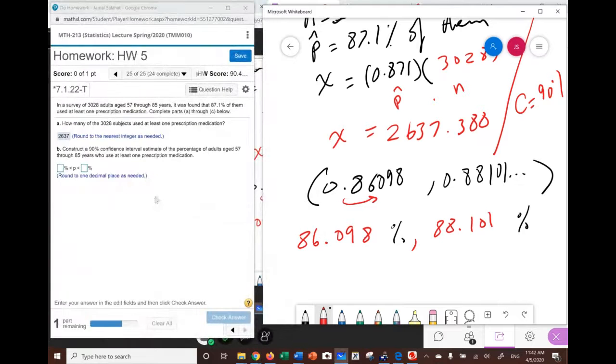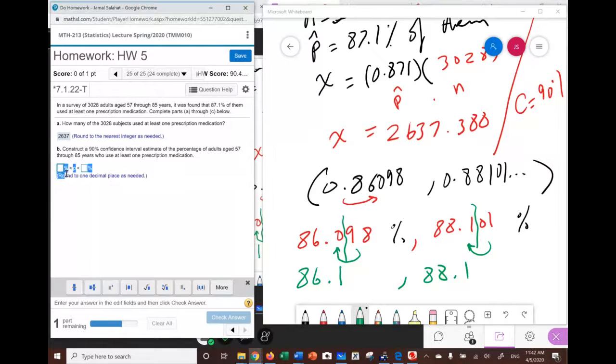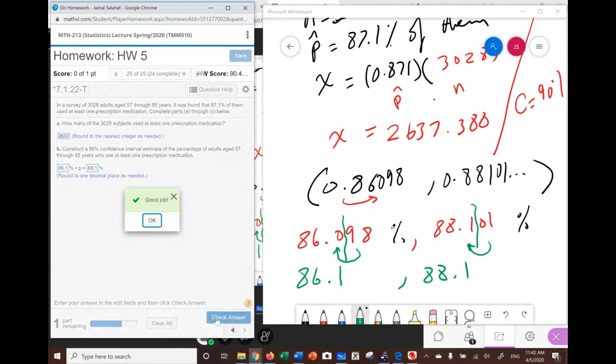The next step is they tell us to round to 1 decimal place. But notice first that you have to write it as a percent first, then you come and round to the 1 place. So this is going to be 86.1, and this will be 88.1, because here a 0 will make a difference on the right, but in here a 9 will make a difference. So the answer, as a percent, not as a decimal, is going to be 86.1 and 88.1. Let's see if we can get this answer correct.